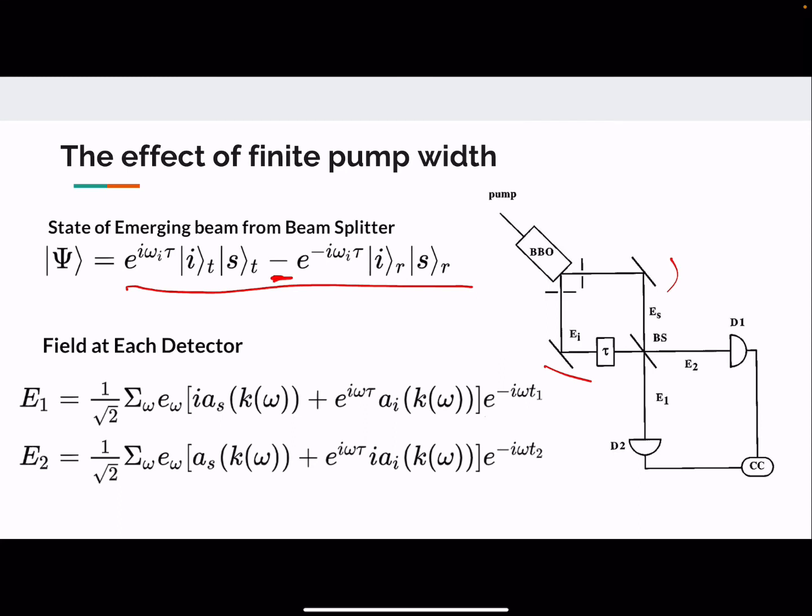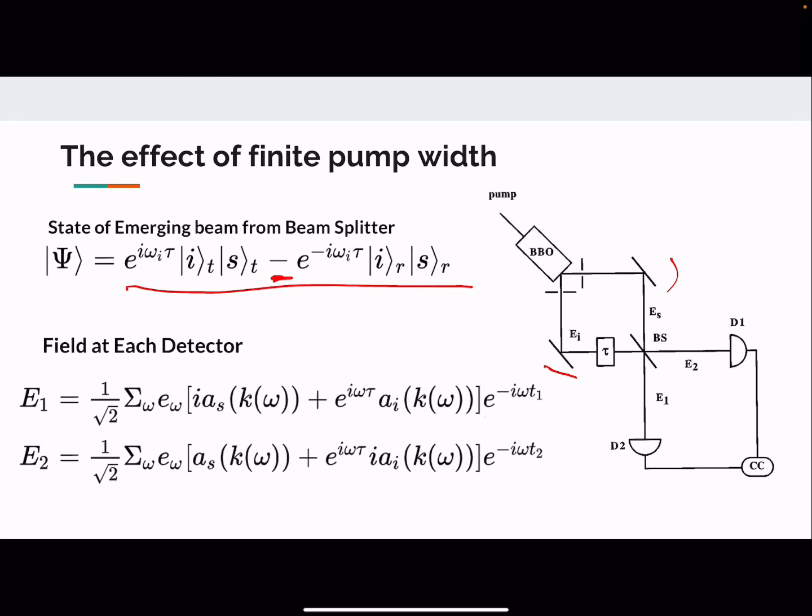Now to do the detailed calculation for the biphoton in this case, we have to calculate the electric field at the two detectors D1 and D2. On the screen I have displayed the equation for the electric field, and I will give you a brief justification of why this holds. The electric field at D1 gets its non-zero contribution from both the idler photon and the signal photon.